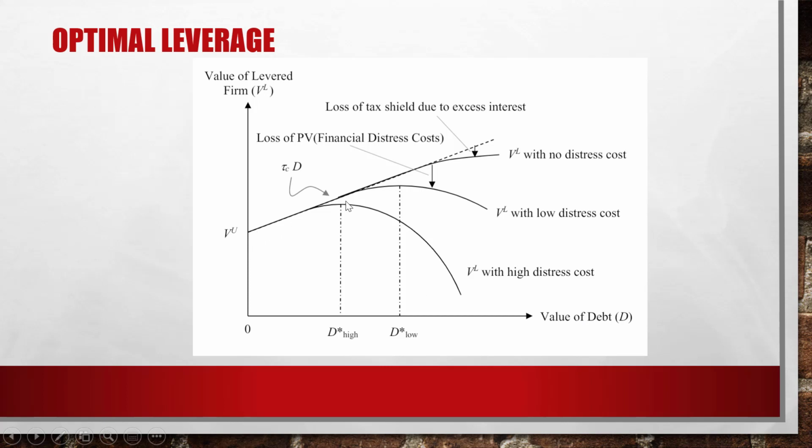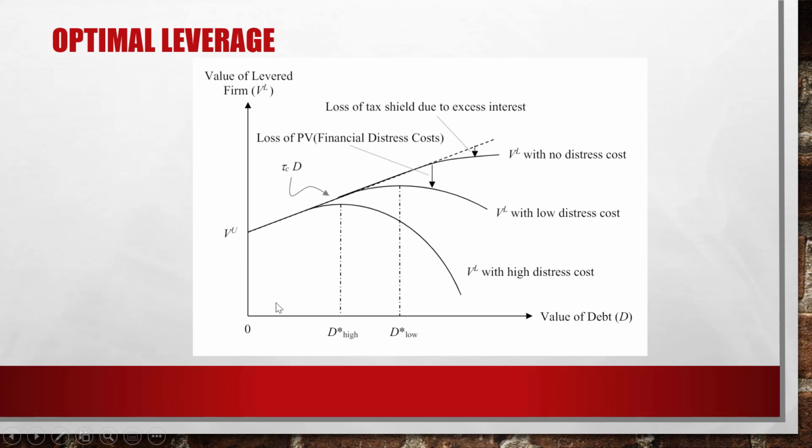And this slant line is the unlevered value of the firm. When there's no value of debt, the unlevered value of the firm is exactly the levered value of the firm. So that's why this line crosses the vertical axis at VU.